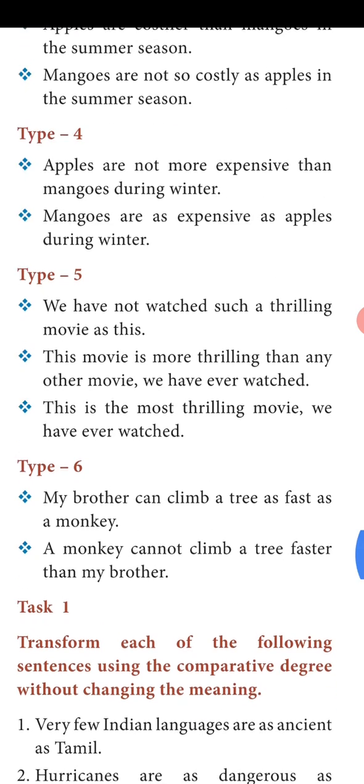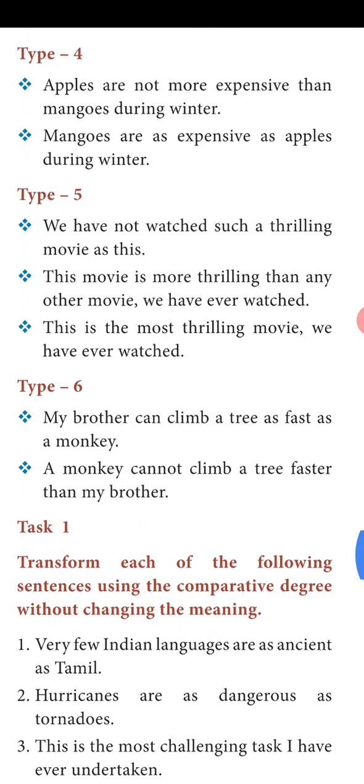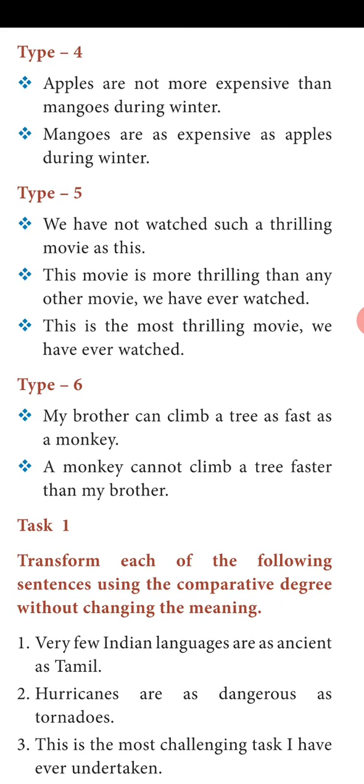So type 4, it is almost the same, but a slight difference is there. Apples are not more expensive than mangoes during winter. Apples are not more expensive. In comparative form, negative is used. So in positive form, we need not use that word not. Mangoes are as expensive as. "More expensive" changed into "as expensive as." As expensive as apples during winter.